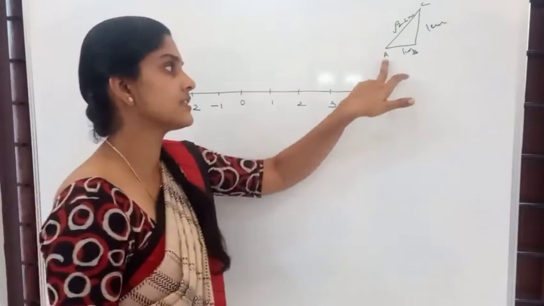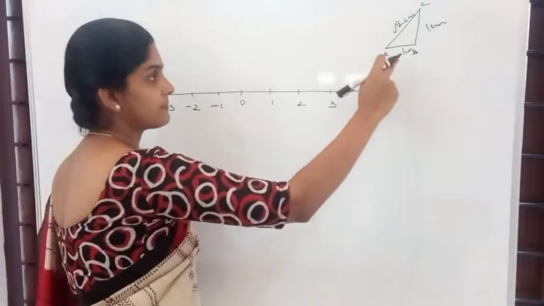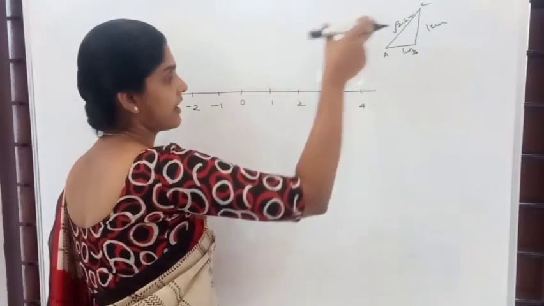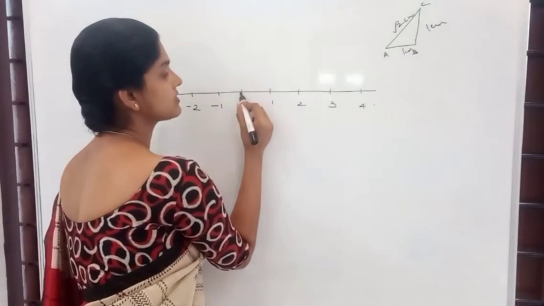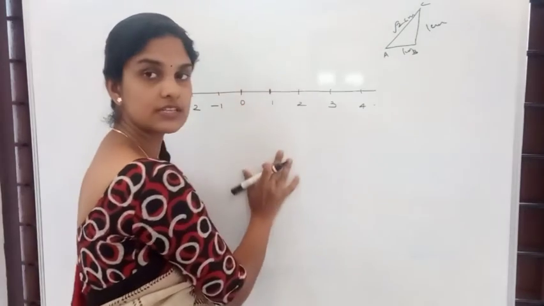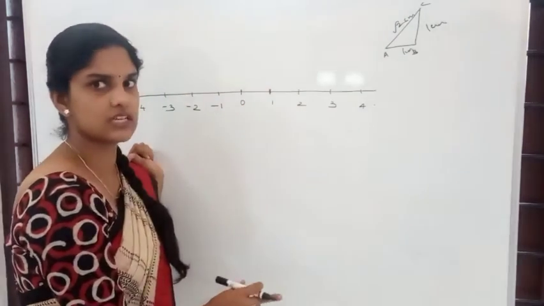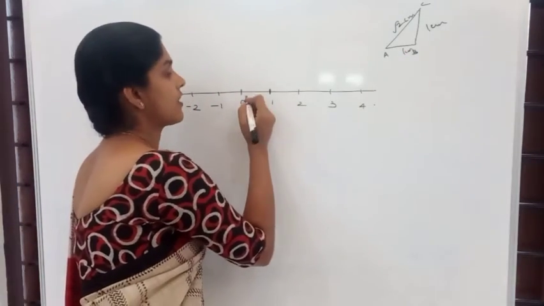Now, what is the length of the AB? AB is 1 centimeter. So we shall place this triangle over here, between 0 and 1, because in between 0 and 1, what is the length? It is 1 centimeter, right? So we shall place it over here.